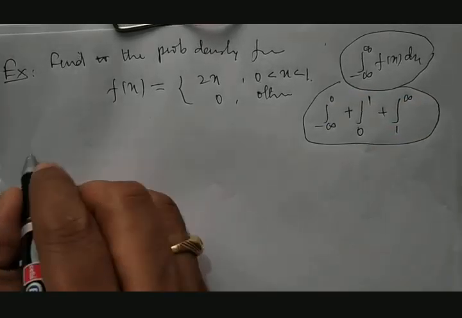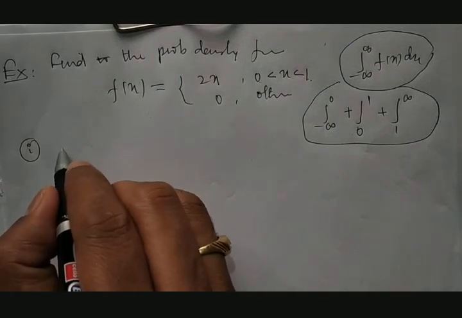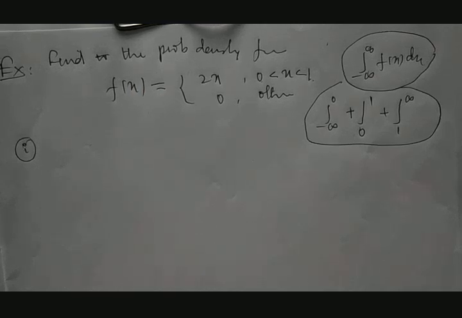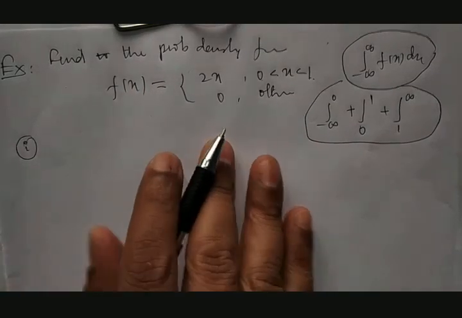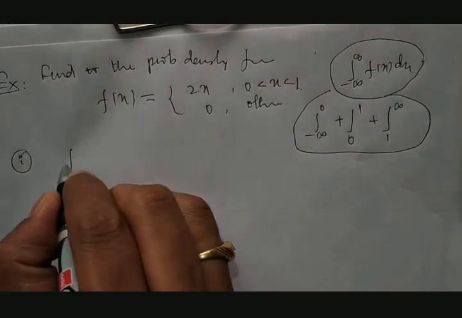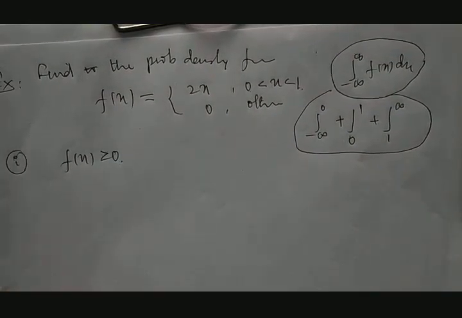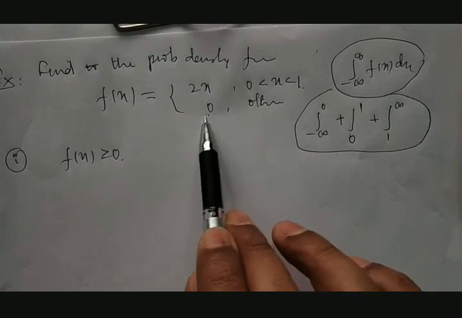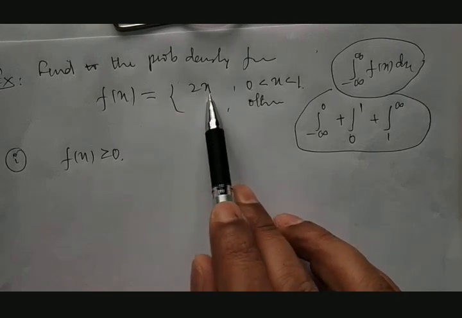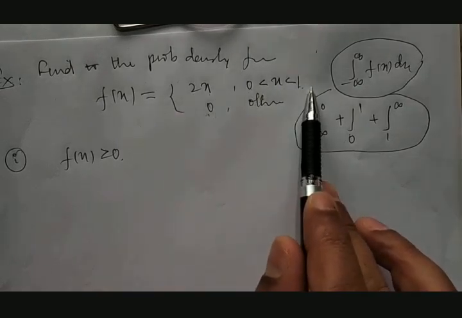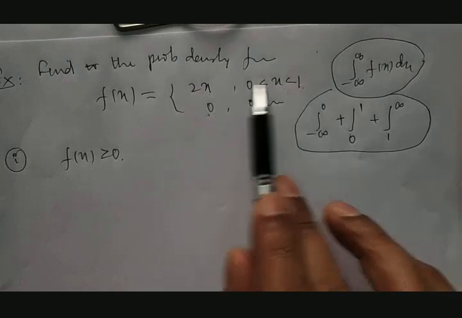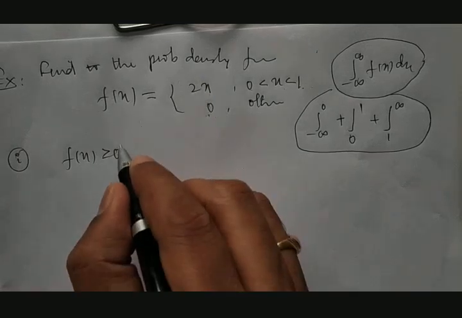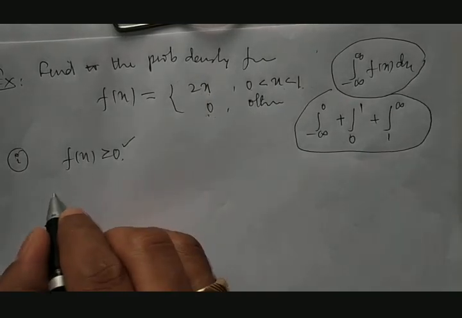Fine. Therefore, what is the first condition? To get a probability density function, this example must satisfy both the conditions. The first condition is that f of x must be greater than or equal to 0. Is f of x greater than or equal to 0? It is 2x, between 0 and 1. If you put 0, it will be 0. If you put 1, it will be 2. So it is equal to 0 or more than 0. So the first condition is satisfied. Then we take the second condition.